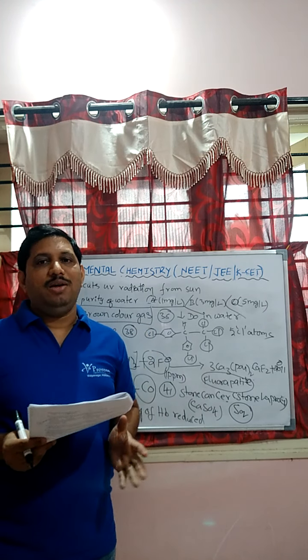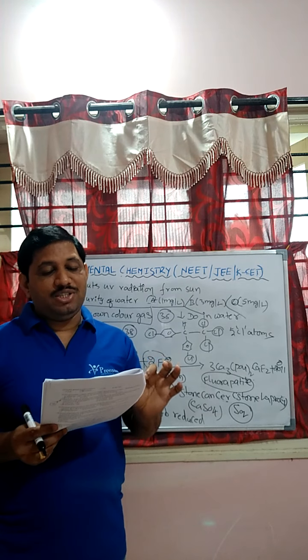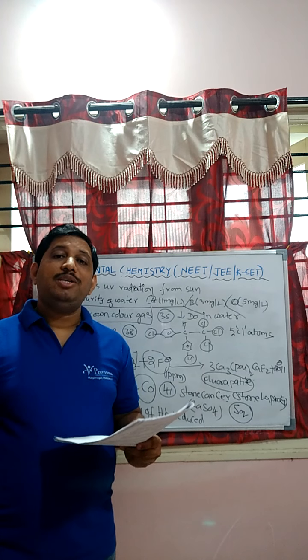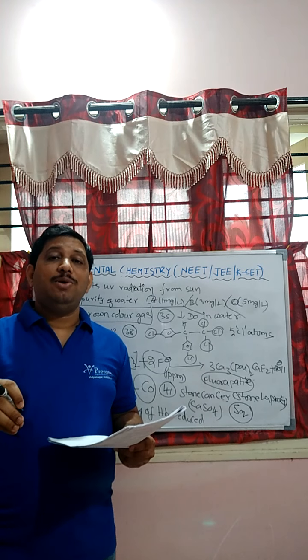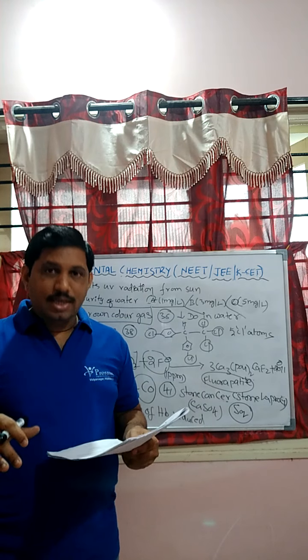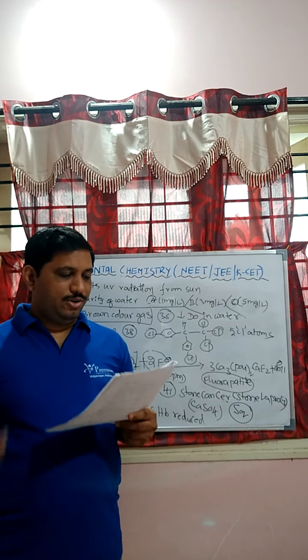What is the effect of this equilibrium? First answer, oxygen carrying capacity of hemoglobin will be reduced. Absolute answer. Due to formation of carboxyhemoglobin, the concentration of hemoglobin decreases. Hence, the oxygen carrying capacity of hemoglobin is also reduced.